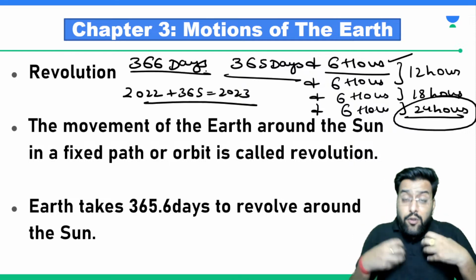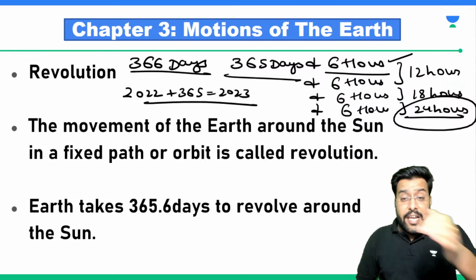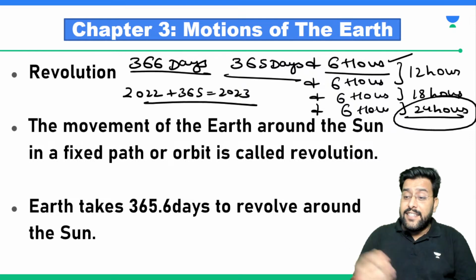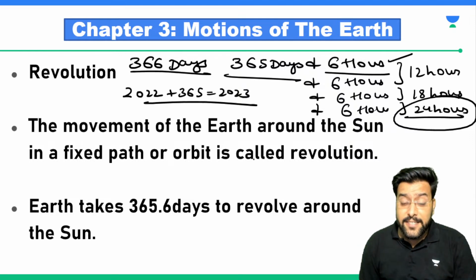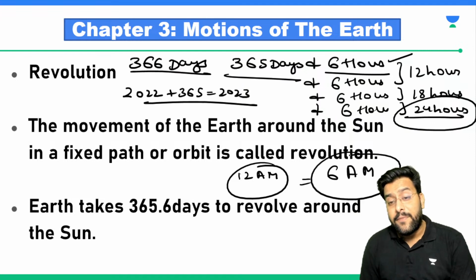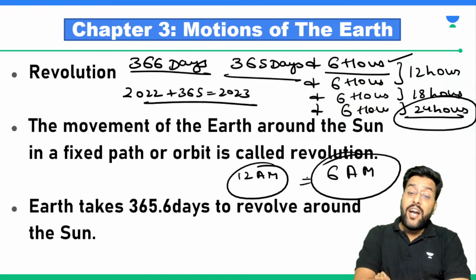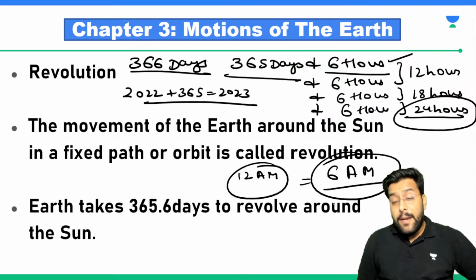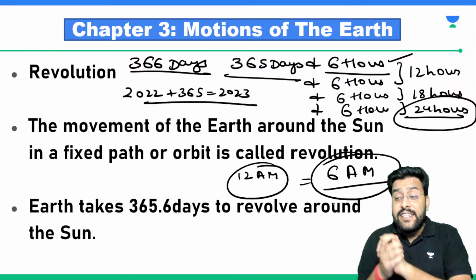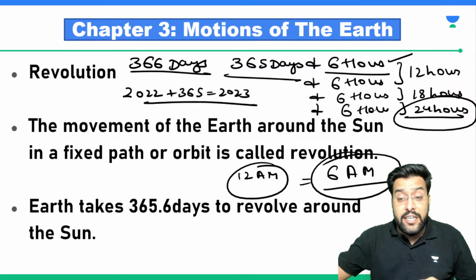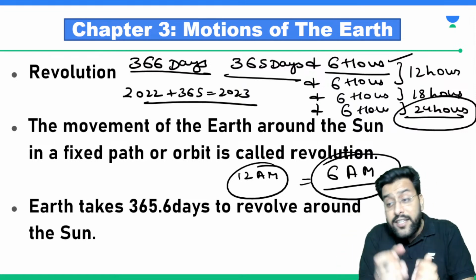So for our own convenience, because it was very difficult to celebrate the new year exactly after 365 days and 6 hours. Normally we celebrate our new year at 12 a.m. If we followed this system, we would celebrate our new year at 6 a.m. So our new year would start from 1st January of every year at 6 a.m. But we are not following that. We are not considering that 6 a.m. of the time, because we tend to ignore these 6 hours for the next 4 years.